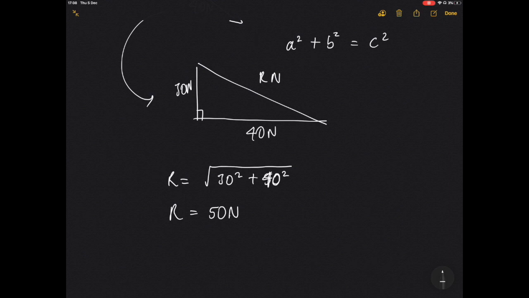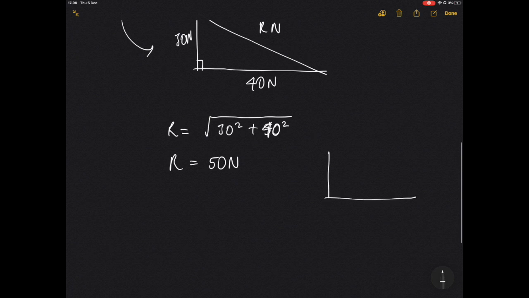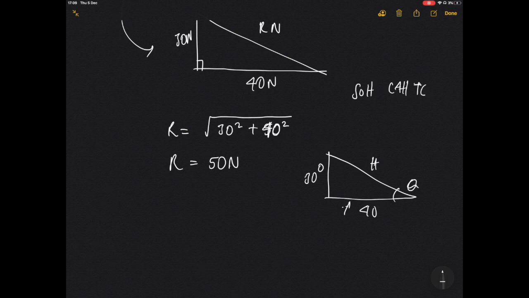So we can also work out the angle in which this would be going. What we need to do here is bring back our SOHCAHTOA. We know this one is 30, we know this one is 40, and we want to know this angle. This is our theta. So this is our hypotenuse, this is our opposite, and this is our adjacent. We want to find this angle, and we only have our opposite and our adjacent, so we know we have to use tan. The tan of theta is equal to opposite over adjacent, which is 30 divided by 40. Therefore, our angle is 37 degrees.